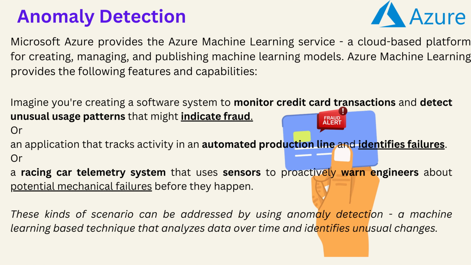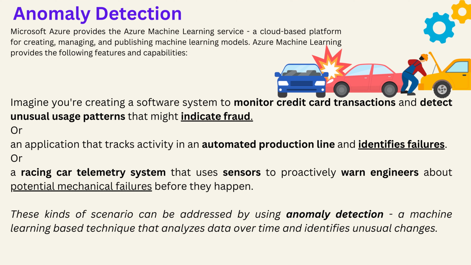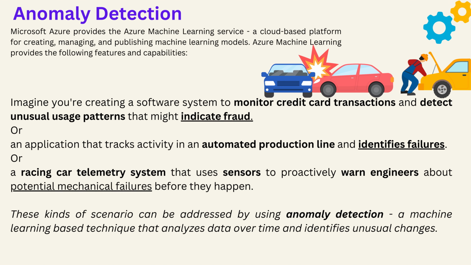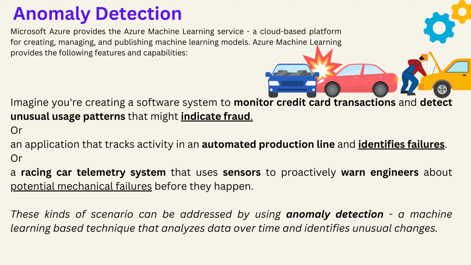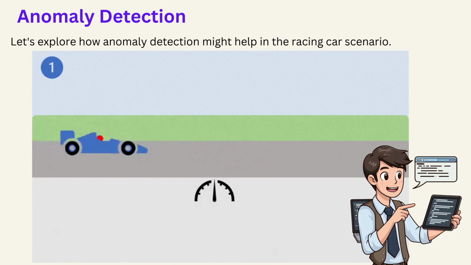Understand anomaly detection. Imagine you're creating a software system to monitor credit card transactions and detect unusual usage patterns that might indicate fraud. Or an application that tracks activity in an automated production line and identifies failures. Or a racing car telemetry system that uses sensors to proactively warn engineers about potential mechanical failures before they happen. These kinds of scenarios can be addressed by using anomaly detection, a machine learning-based technique that analyzes data over time and identifies unusual changes. Let's explore how anomaly detection might help in the racing car scenario.